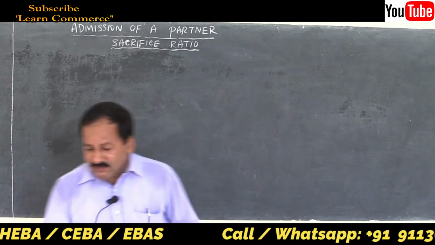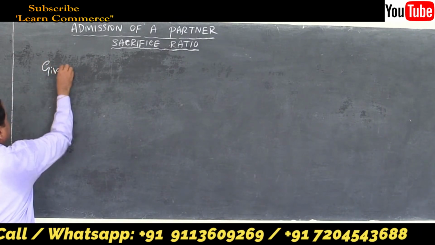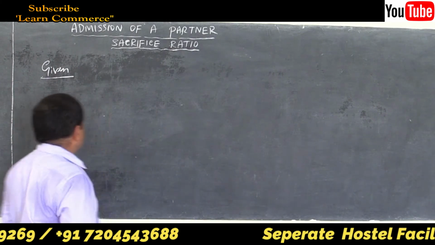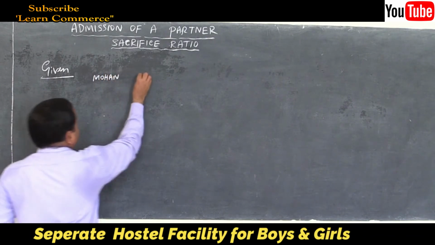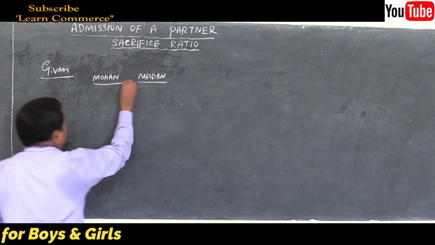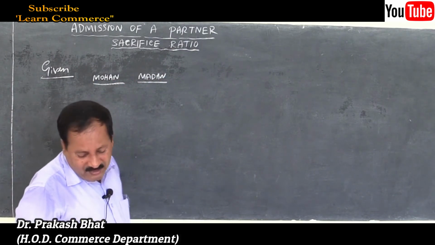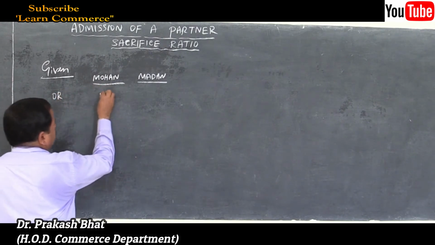Let us solve this. First write given. What is given in the problem? That is very important. Write like this so that you can easily solve the problem. Mohan and Madan, old ratio 4:3.